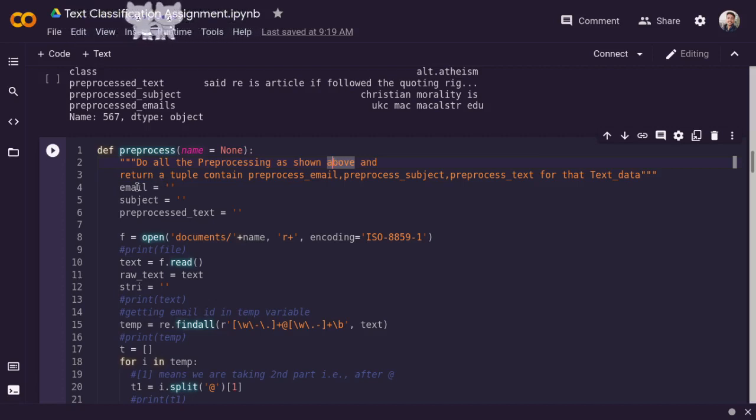The very first one is email, which contains the email. The subject variable contains the subject, and the pre-processed text will contain all the text other than these two things.